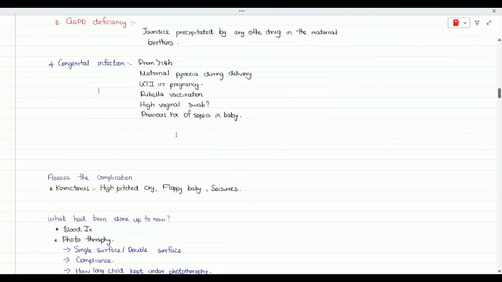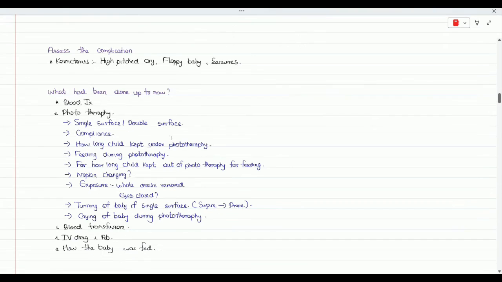Then what is the problem with the yellowish discoloration, jaundice? So you know, in the neonate the blood-brain barrier is not mature, so the bilirubin can cross the blood-brain barrier and get deposited in the brain parenchymal tissue and can cause a lot of issues, even cerebral palsy and death. So one of the common severe complications we expect is kernicterus.